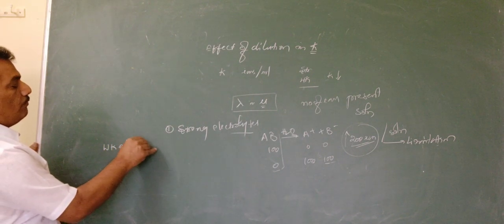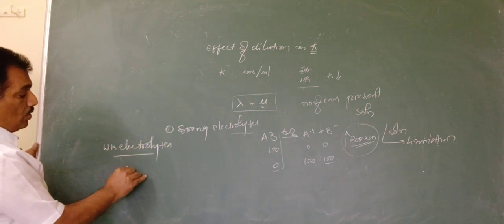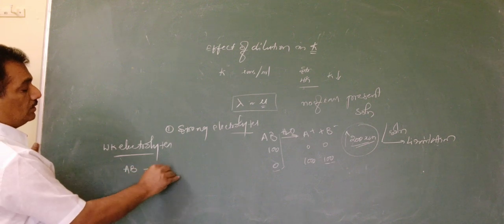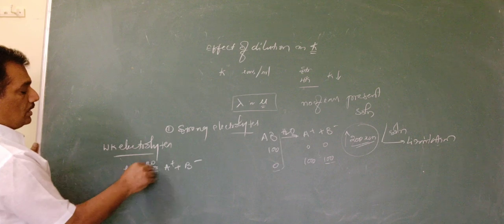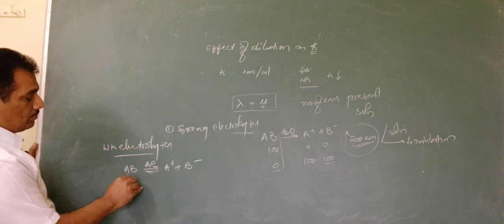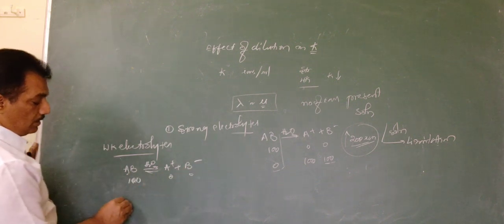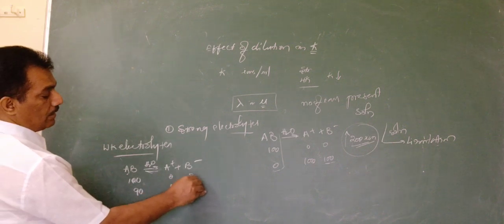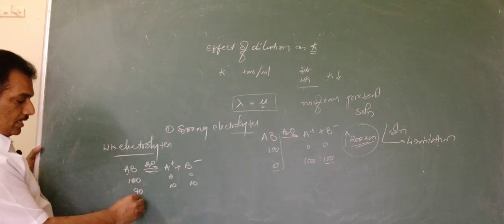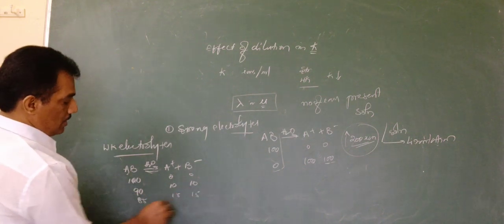Weak electrolytes are those which never undergo 100% ionization, because they establish an equilibrium between the dissociated and undissociated molecules. For example, initially here it is 100 and these are 0, and when it is diluted, it comes to 90, 10, 10, and again it comes to 85, 15, 15, and so on.